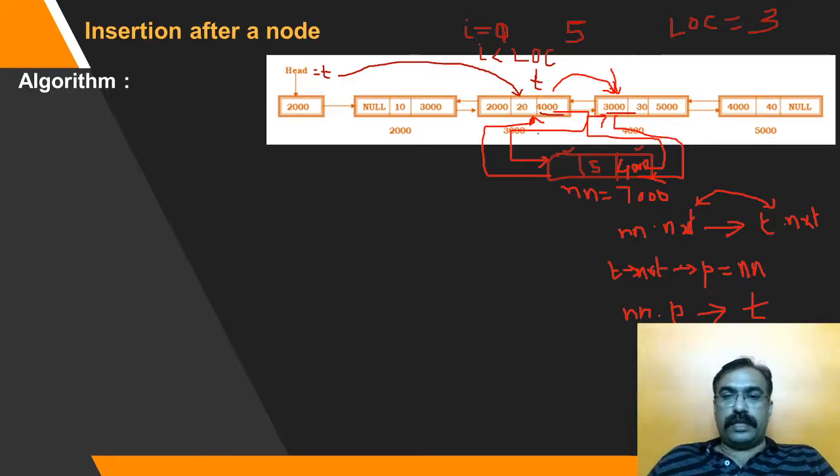So this condition is also satisfied, and this is going to get address 3000, because address of t is 3000. Now last establishment is this node, this link. Now your t dot next becomes new node.